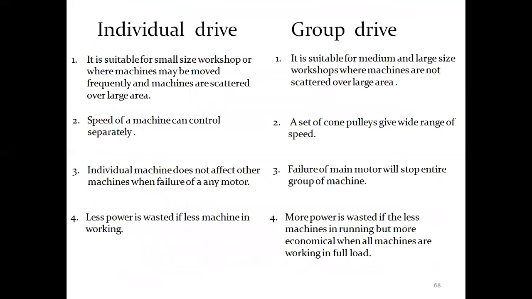So what is the difference between the individual and group drive? Individual drive is suitable only for small size workshops where machines are moved frequently and scattered over the area. Whereas a group drive can be used for medium and large size workshops where machines are not scattered over a large area. In individual drive, the speed of a machine can be controlled separately, while in group drive a set of cone pulleys gives a wide range of speed. Individual machines are not affected by the failure of other motors.